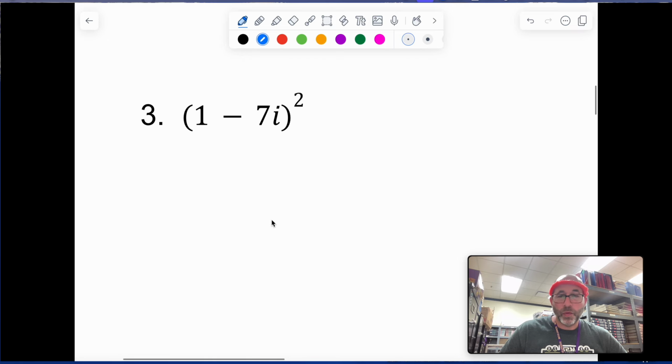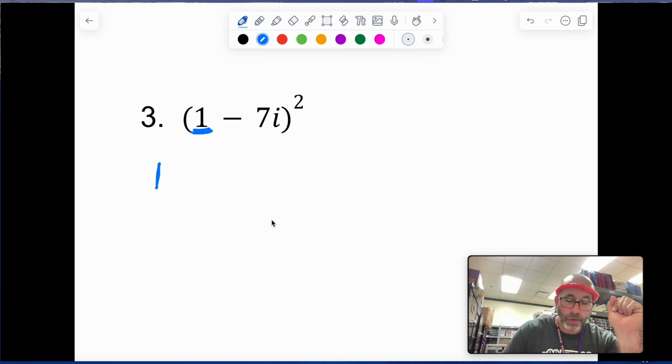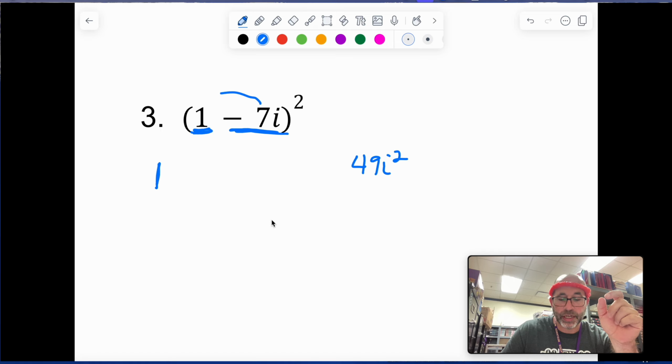Number 3, when we see a squaring here, there's a shortcut I want you guys to try to start getting used to whenever you see a binomial squared. And it's real simple. You just square the first term, square the second term, and then multiply the two and double them. So if I square this first term, it's a 1. If I square this term, it's a 49i squared. And if I multiply these two together, it's a negative 7i. But if I double it, it's a negative 14i. Square the first, square the last, and double the middle.